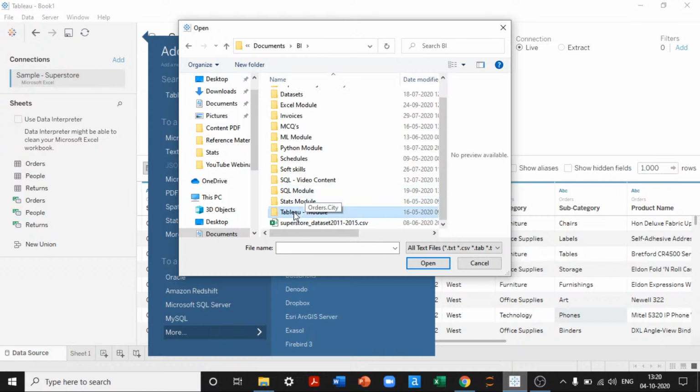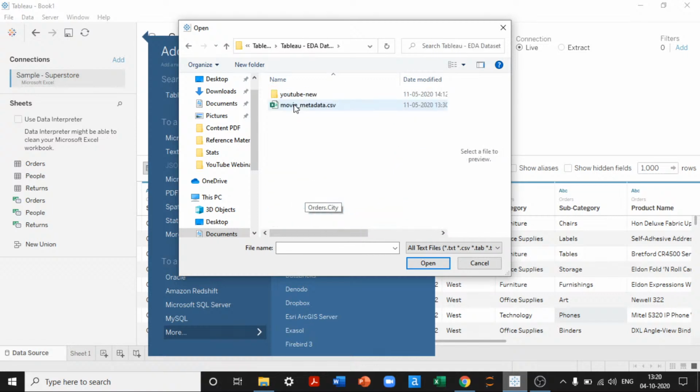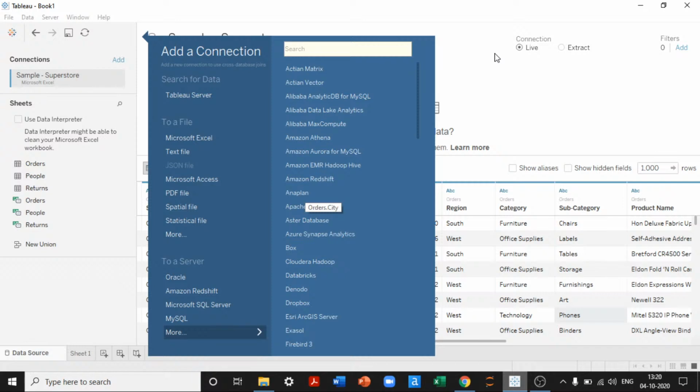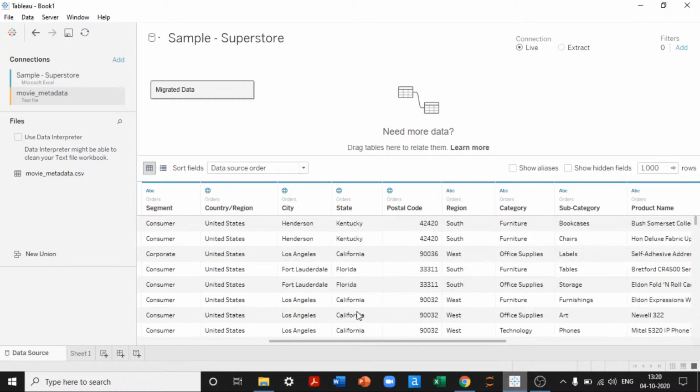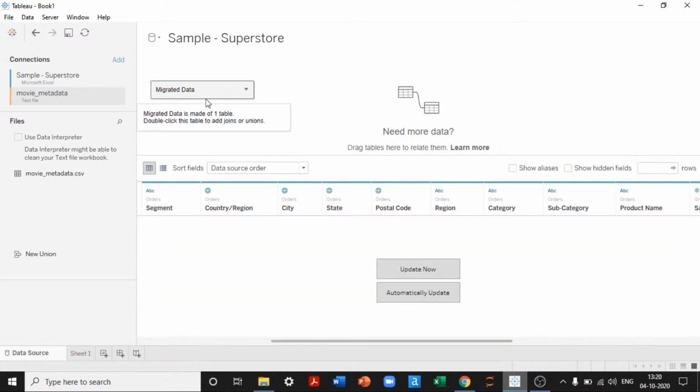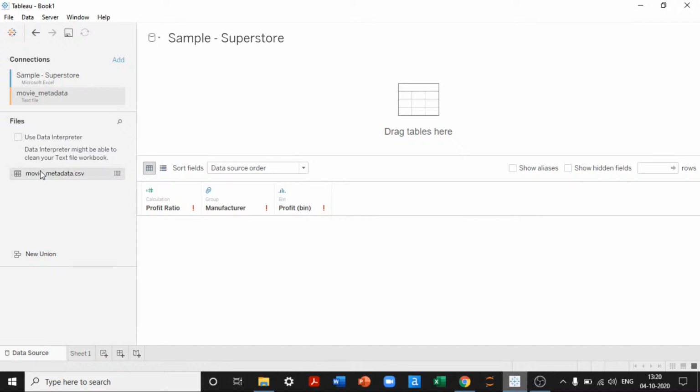Where is Tableau? Perfect. So we will have information about movies in this data set. Let's see how many columns do we have. We need more columns. That way it becomes very helpful for us. Let me remove this migrated data. I just need this information.